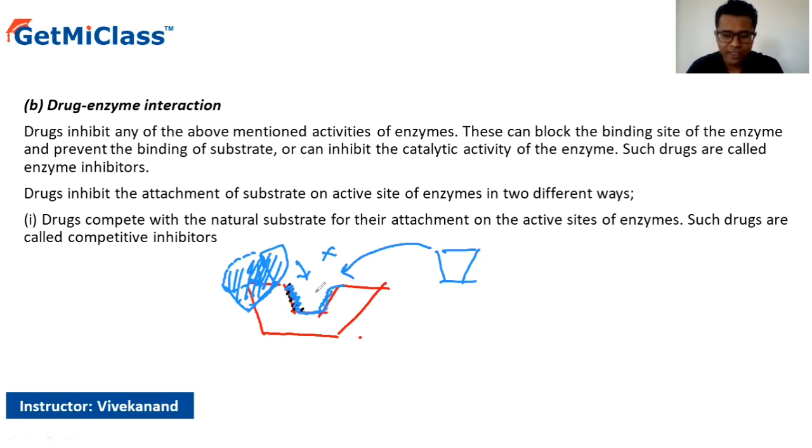Now, such sites wherein the drug is acting on the enzyme, we call allosteric sites. Okay, so these are the allosteric sites over here. As a result, the binding of the drug at the allosteric site takes place, and the shape of the active site is going to change. As the shape of the active site changes, the substrate is unable to fit into the active site, right? It does not even recognize that particular active site.